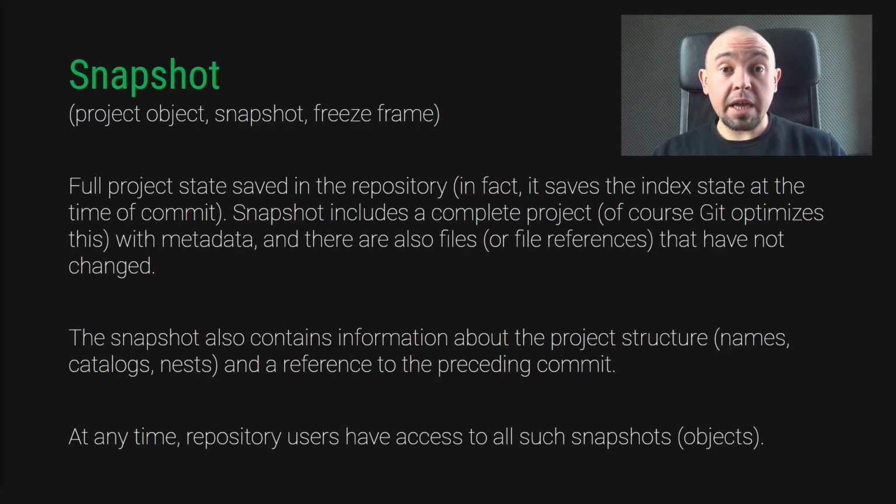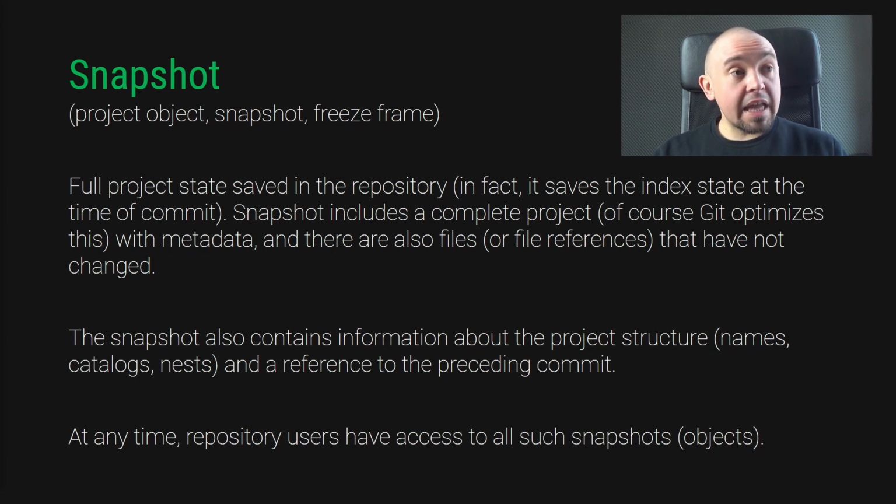Snapshot. This is a term that many people working with Git don't use at all. This is in a way an abstract concept that tells us what a commit does. The commit saves the state of the project at a certain moment. It creates a freeze frame, or as it should be called, a snapshot. But many people skip the snapshot concept, considering that this is what a commit is. So a snapshot is just a concept that allows us to get an in-depth look at what is happening during the commit. We can tell ourselves that the snapshot is saving the full state of the project in the repository. This happens thanks to a commit, so many people use these terms as one.